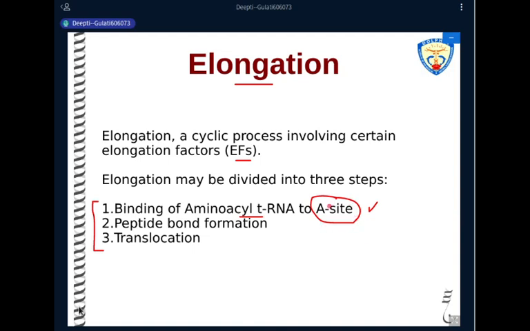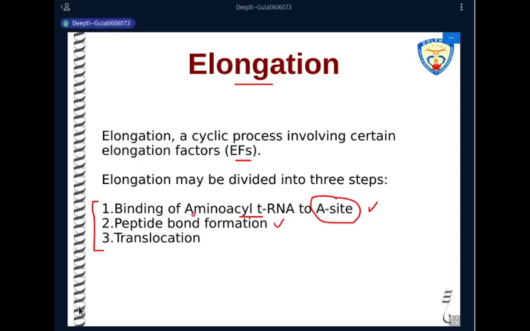Once the A site is filled, the next step is also the same. That is, a peptide bond is formed between the two amino acids. The enzyme is the same, that is peptidyl transferase. The peptidyl transferase activity is present in the large ribosomal subunit. Here it is present in the 60S subunit, and the part of the 60S subunit which has this activity is the 28S rRNA.